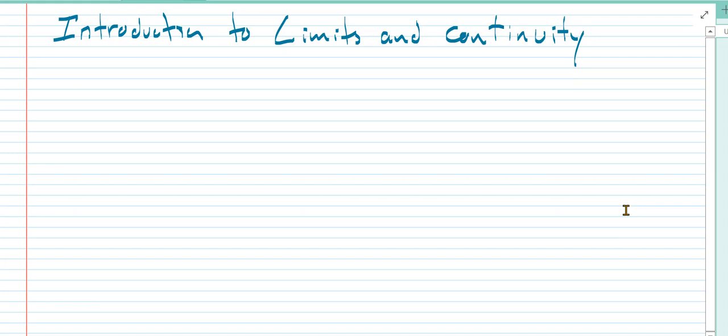In this video, we are going to take a look at the idea of continuity and how it relates to limits. So, the idea of continuity, from a very intuitive point of view, simply means that I can draw a line without lifting my pen from the paper, and it is completely smooth, all right? So, there are no holes, there are no gaps. Okay, it is a completely continuous line.